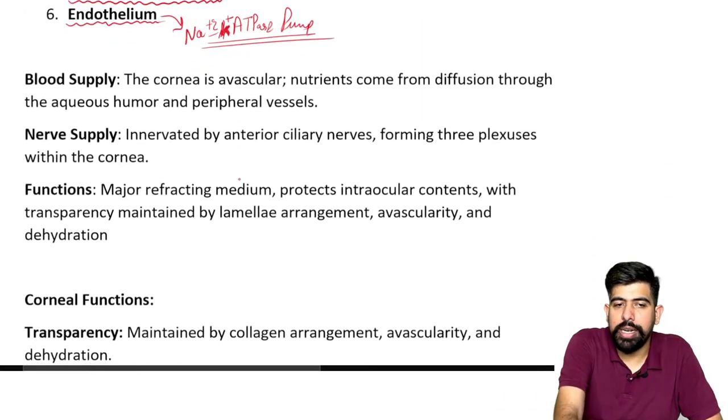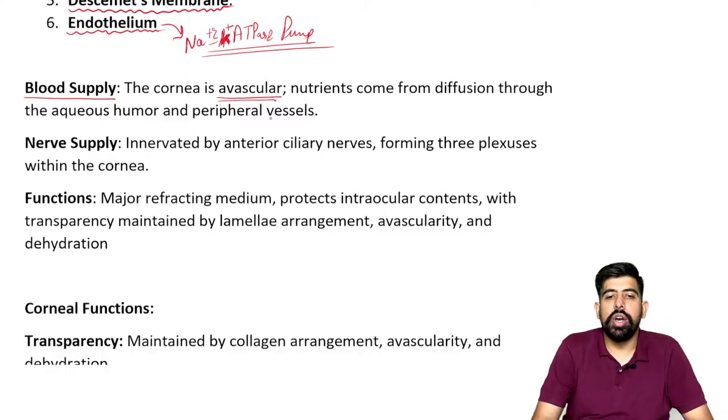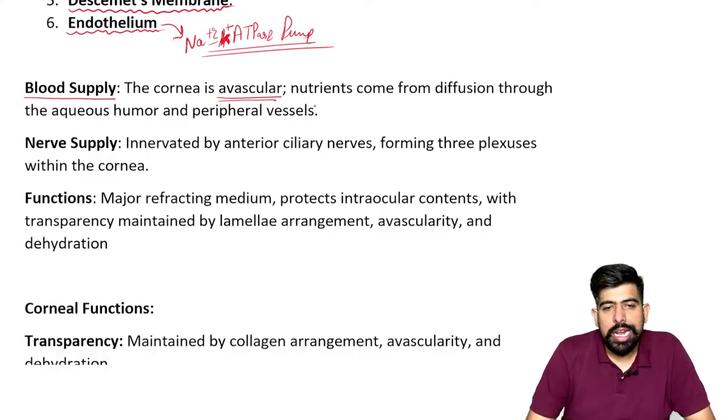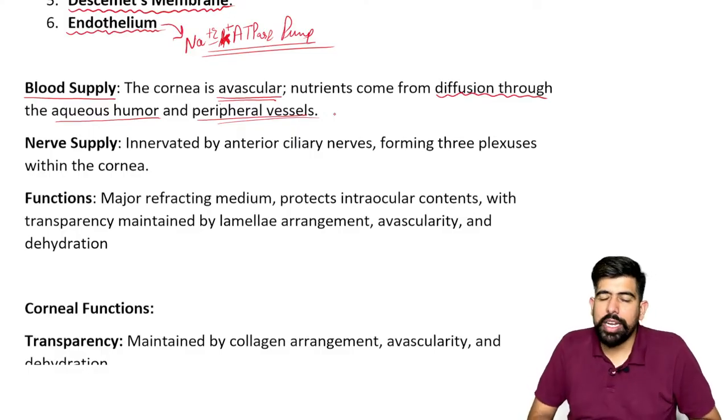Let's talk about the blood supply. Please remember the cornea is an avascular structure, and that's why the nourishment or nutrition comes through diffusion from the aqueous humor and from the peripheral vessels. So it does not have any blood supply.